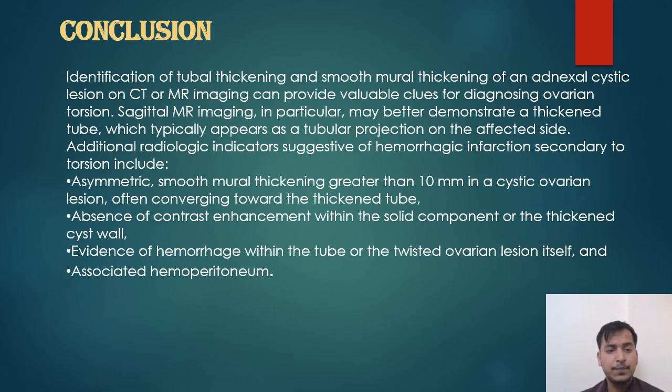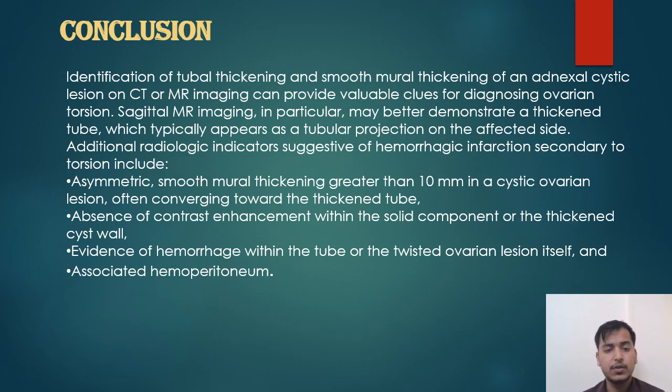So, conclusion. Identification of tubal thickening and smooth mural wall thickening of an adnexal cystic lesion on CT or MR imaging can provide valuable clues for diagnosing ovarian torsion. Sagittal MR images in particular may better demonstrate a thickened tube, which typically appears as a tubular projection on the affected side.